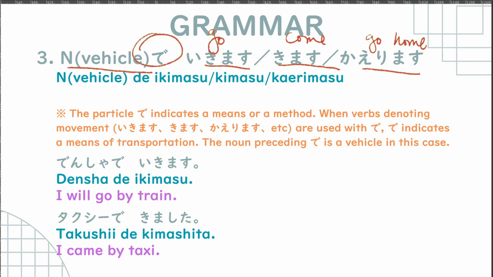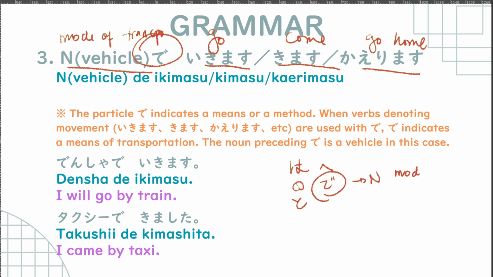So if you want to specify what vehicle, or like the mode of transportation, you use de. Okay, so now we have wa, no, to, e, and then we have de. De is usually following a noun that is a mode of transportation.